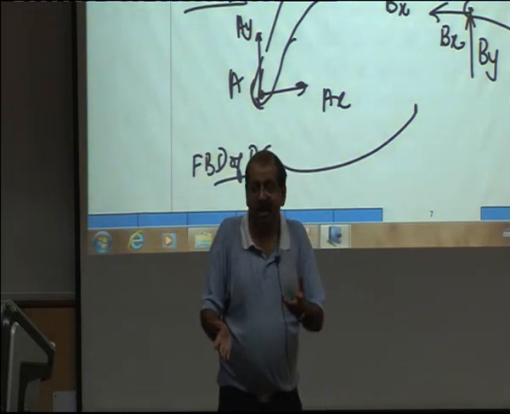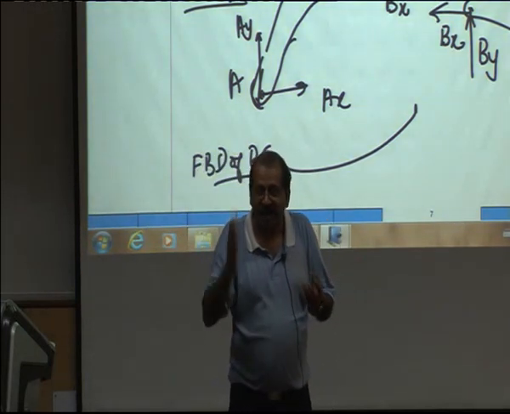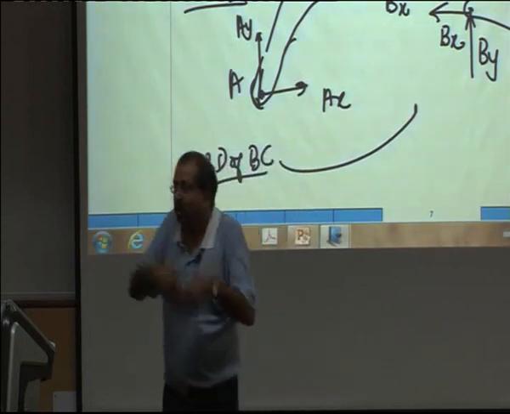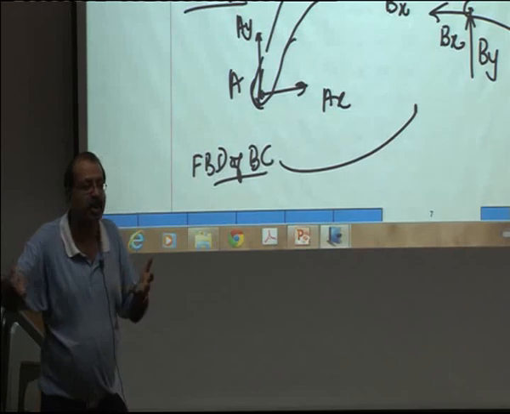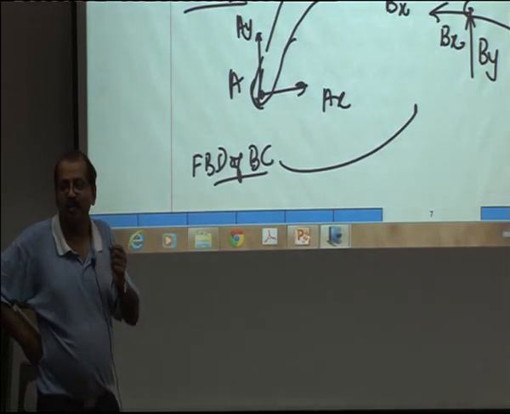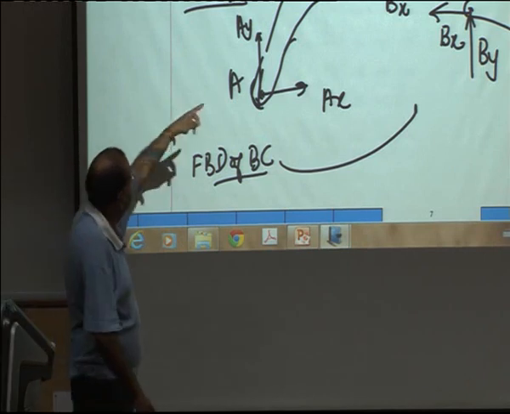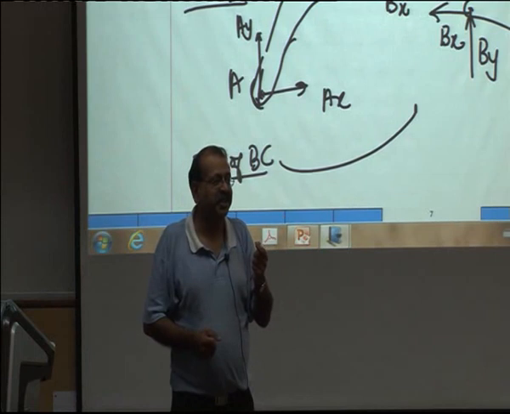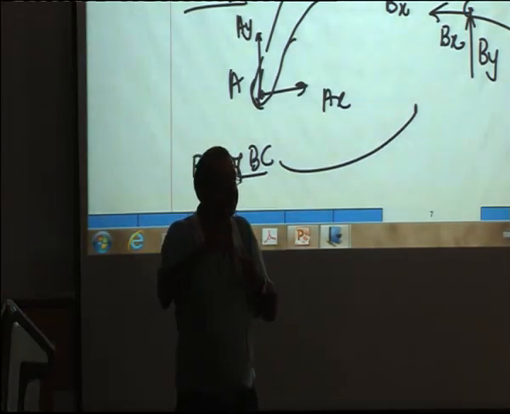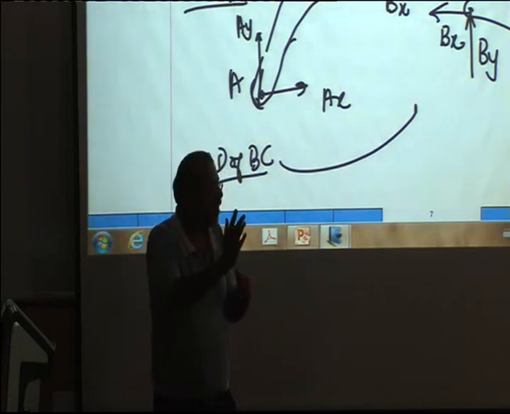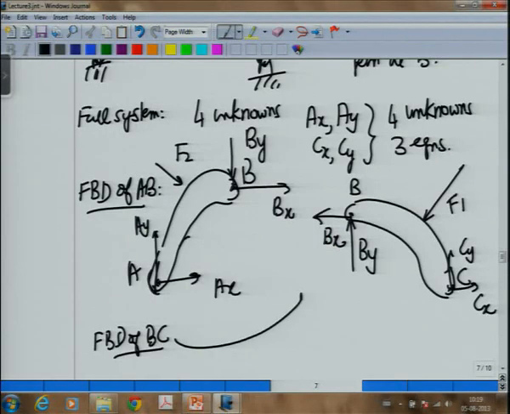We can use this trick, we can break the system any point at any time and we will be able to get it. Will we be able to make any statically indeterminate system into determinate by this trick? The answer is no. Why? Because here the joint at B is a very special joint. It is a pin joint. That means it is allowing you one extra equation because it is not providing an unknown moment.